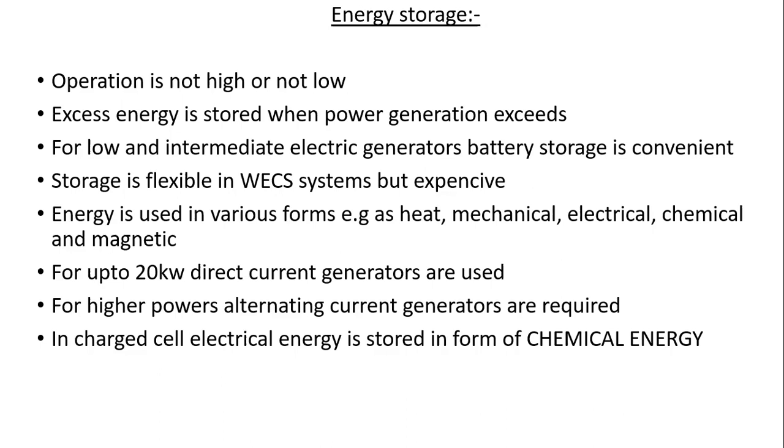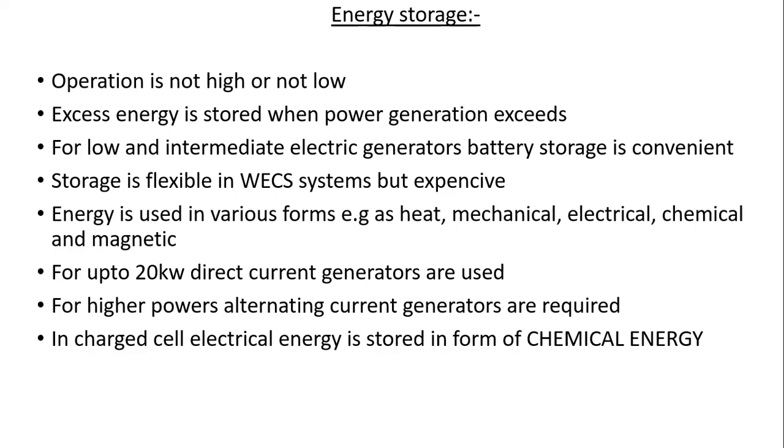The chemical reaction taking place in a cell or battery when it is charged is reversed when the cell is discharged again. The chemical reaction going on in the battery is reversed when the battery is discharging energy, meaning it is giving energy outside.